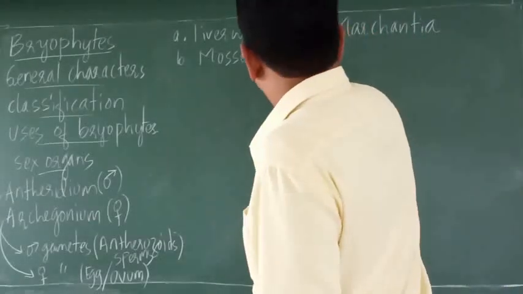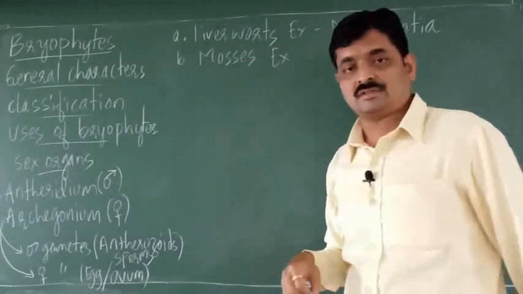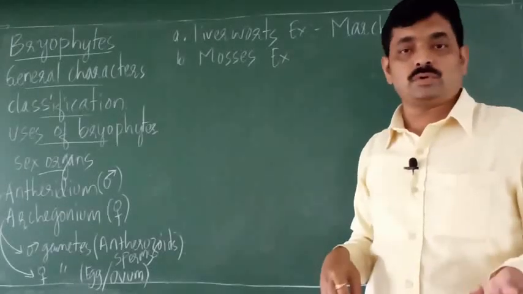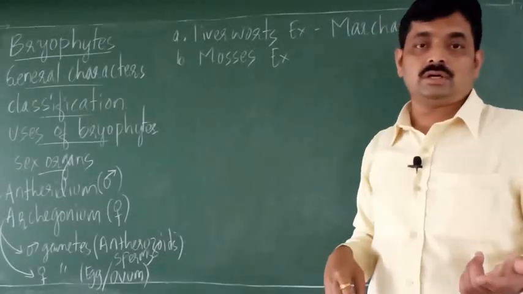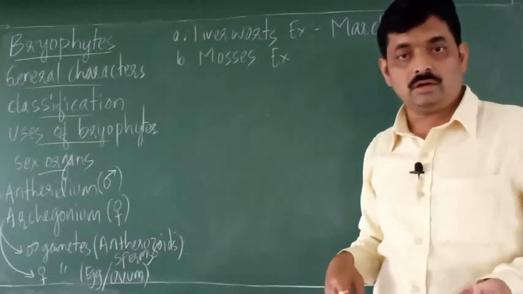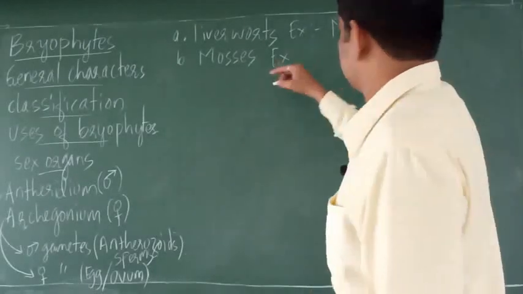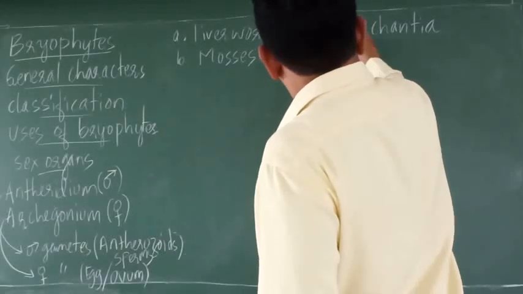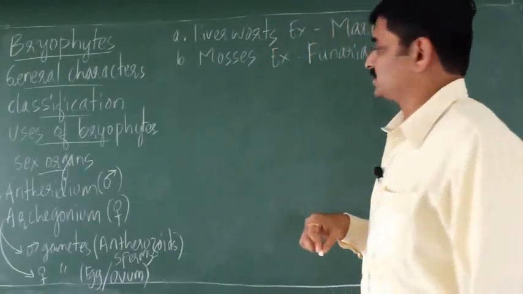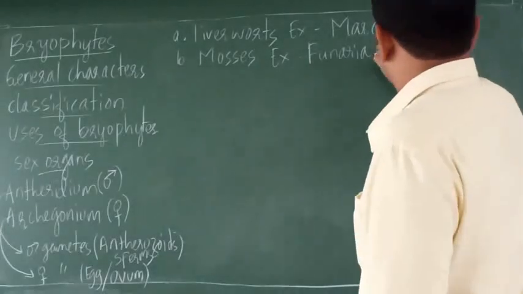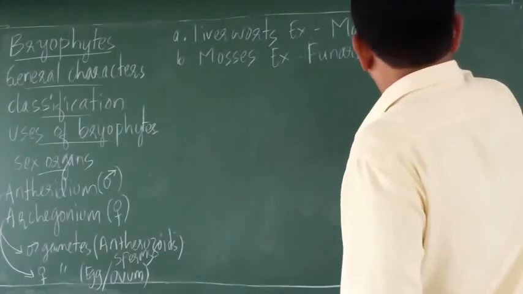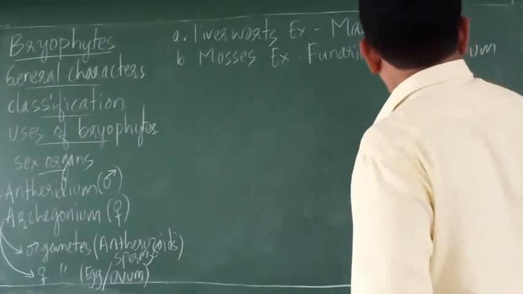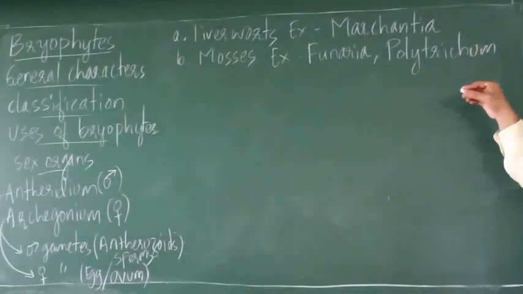The examples of mosses, singular moss, M-O-S-S, plural mosses. Singular liverwort, plural liverworts. So examples of mosses. One example is the Funaria. Then there is Polytrichum.